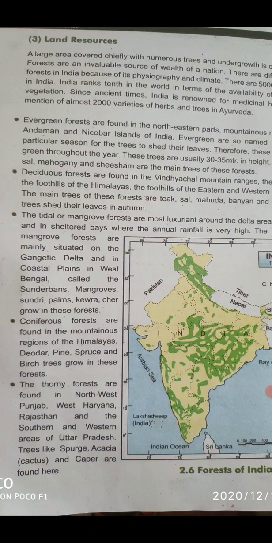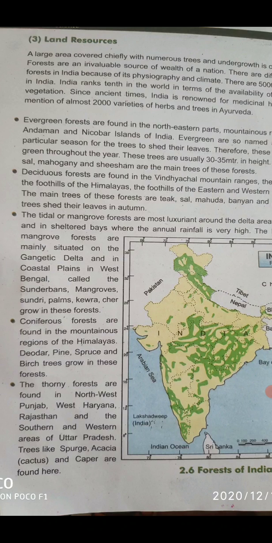There is mention of almost 2000 varieties of herbs and trees in Ayurveda. So, in this paragraph, we understood about the different types of trees and medicinal herbs. Medicinal herbs like amla, brahmi, aloe vera, tulsi, neem, etc.